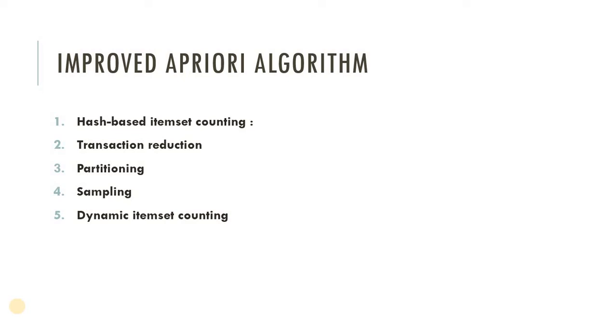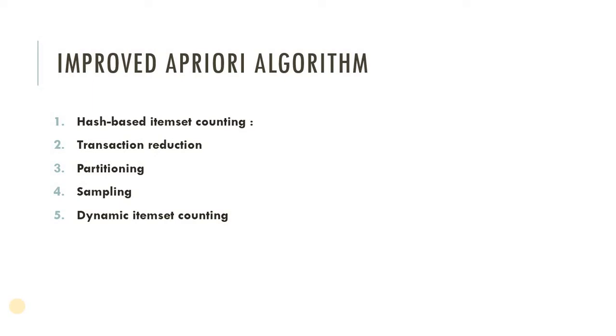Yes, now we know what the minimum support is, that is already given. So the item sets whose count is lower than the minimum support are discarded. The bucket with a count lesser than the support should not be considered as a candidate set. This is how the process continues for other transactions, and that is how we can find the frequent item sets using hash based item set counting.